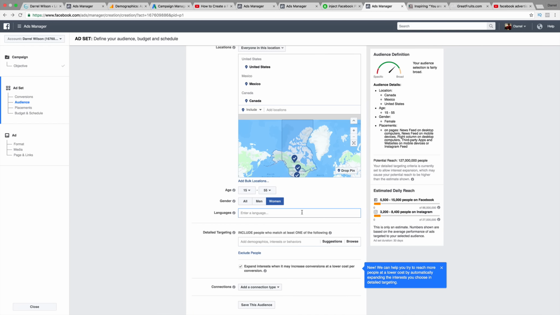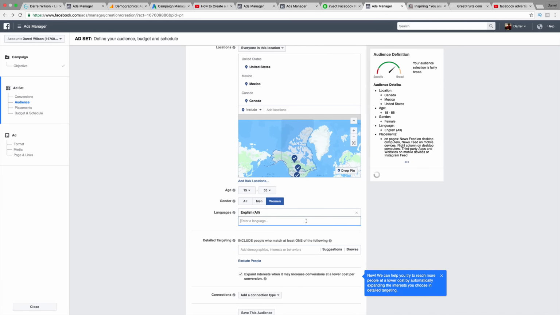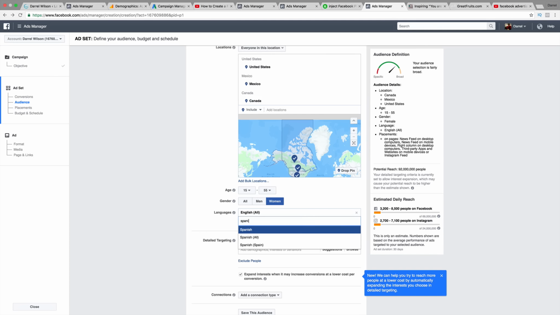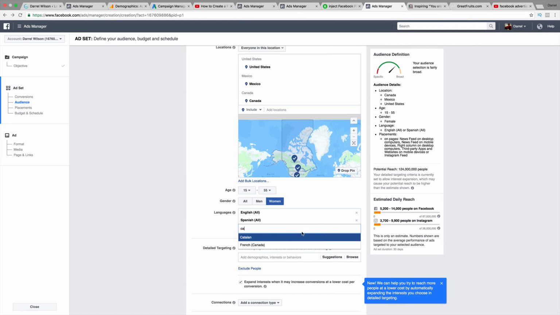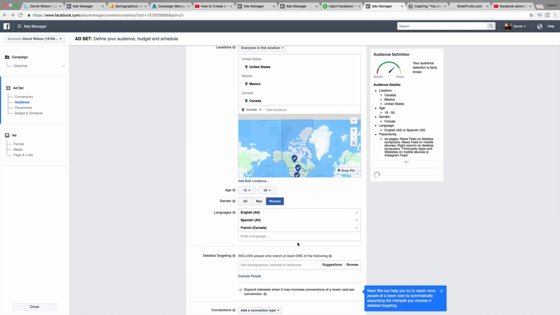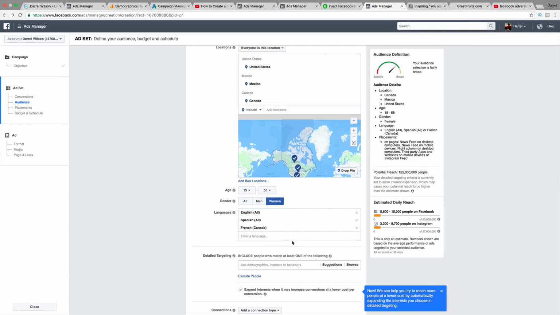All right, so for languages, we probably want to put English. We want to put Spanish. And is Canadian a language? I don't really know. Oh yeah, French in Canada. Okay, they speak French. So you want to select the same languages as your target countries, because that would make sense.